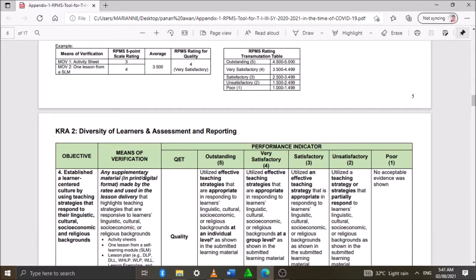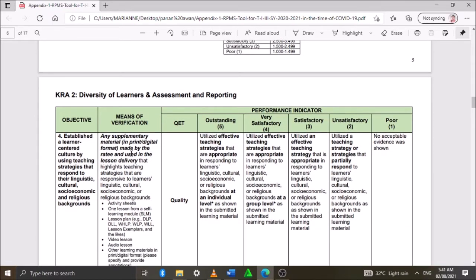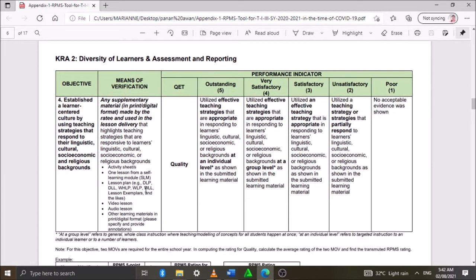So for the MOVs, any supplementary material in print or digital format made by the ratee and used in the lesson delivery that highlights teaching strategies that are responsive to learners' linguistic, cultural, socioeconomic, or religious background. So we have here activity sheets, one lesson from a self-learning module (SLM), lesson plan, video lesson, audio lesson, and other learning materials in print or digital format. Don't forget to provide annotation.